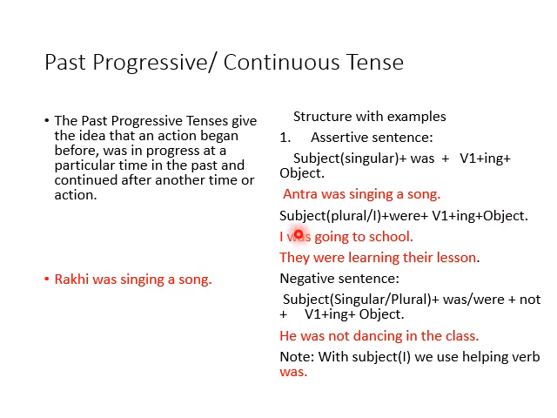As for example, I was going to school, they were learning their lesson, and then the negative sentence. The structure is the same, the only difference is the helping verb, was and were. The structure is always the same. That's why watch the first video carefully. Example, he was not dancing in the class. Here with the subject I we use the helping verb was. Is it clear?